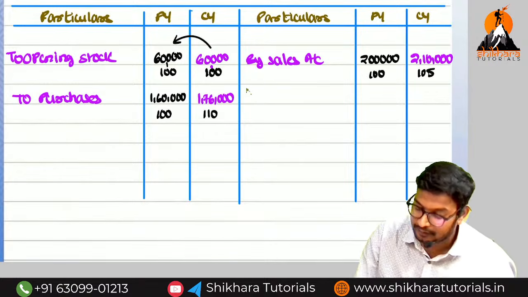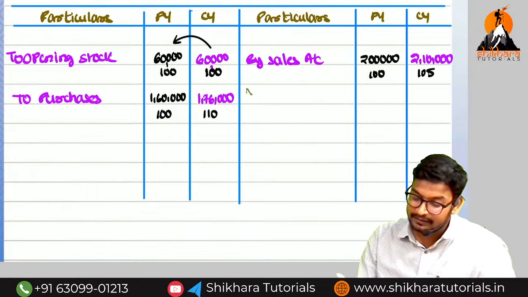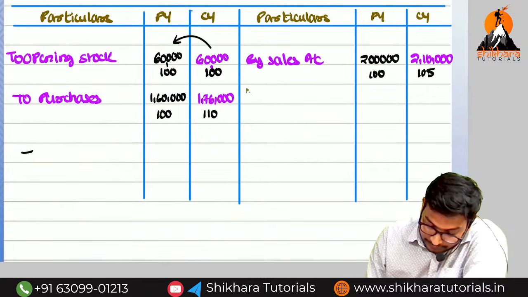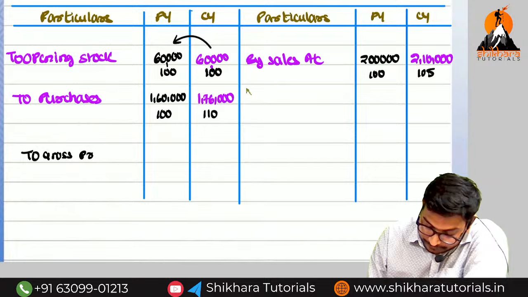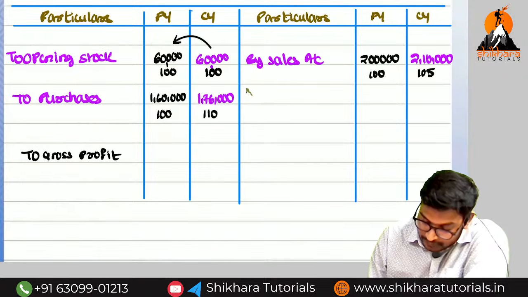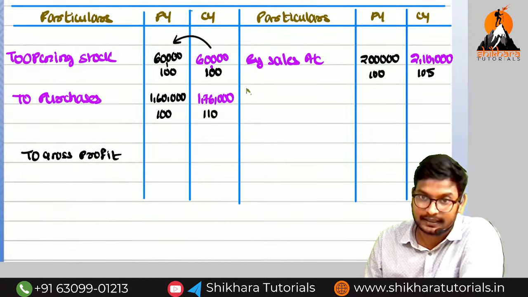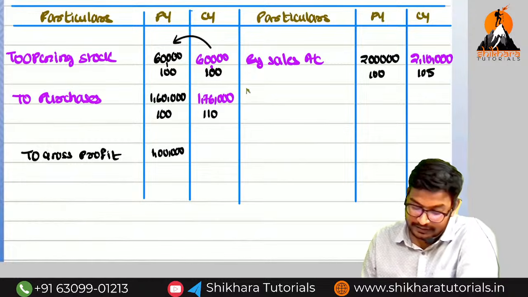Are you understanding the concept? Now, we know the previous year gross profit. Please apply that previous year gross profit on sales of previous year. So 2 lakhs into 50%. How much? 1 lakh. Are you getting the point? So 1 lakh is the previous year gross profit.